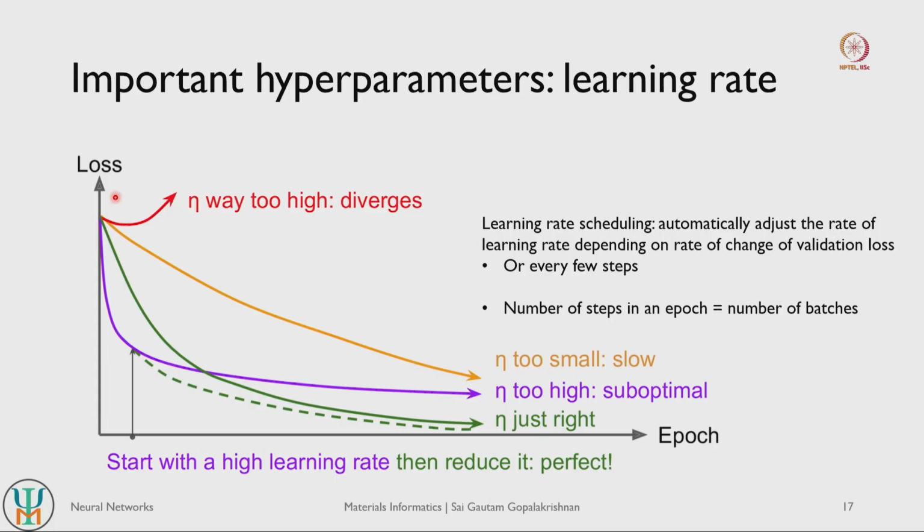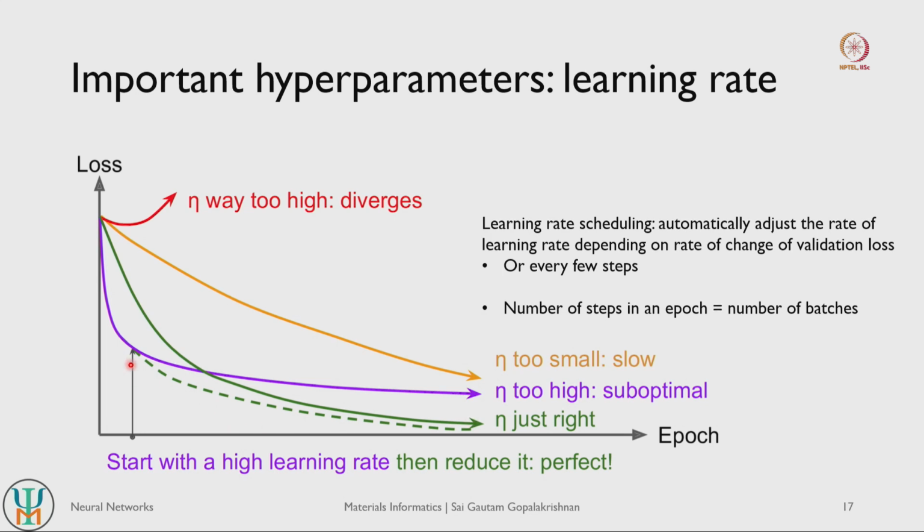If your learning rate is way too high, the model can diverge. If it is too small, the model is not learning properly. If it is too high, the model is also not learning properly, its loss is plateauing. But if your learning rate is just right, then your model converges to a reasonably good value.